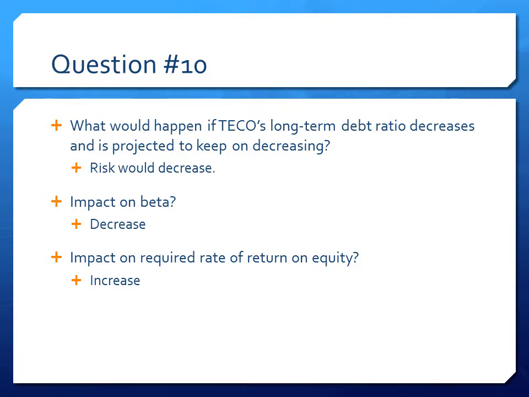Question 10 asks, what would happen if TICO's long-term debt ratio decreases and is projected to keep on decreasing? In this case, either their long-term debt is decreasing or their total assets are increasing. Basically, risk would decrease, and since risk decreases, the beta decreases, and the required rate of return on equity decreases.